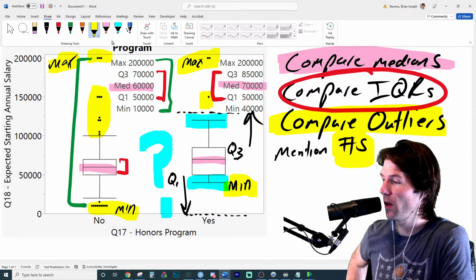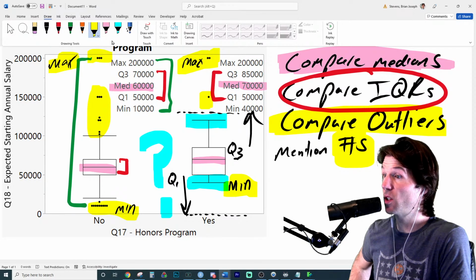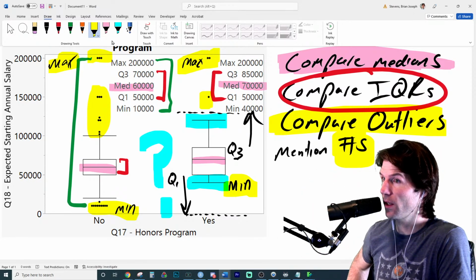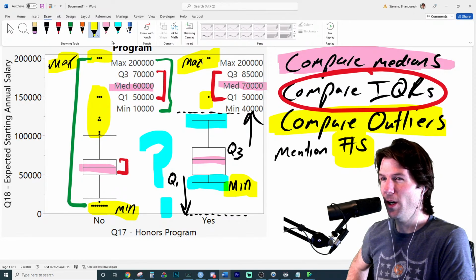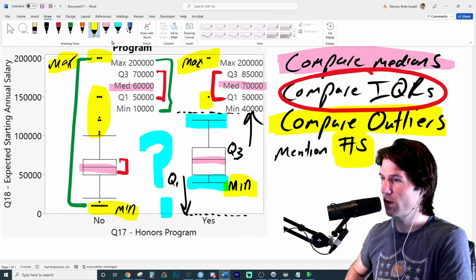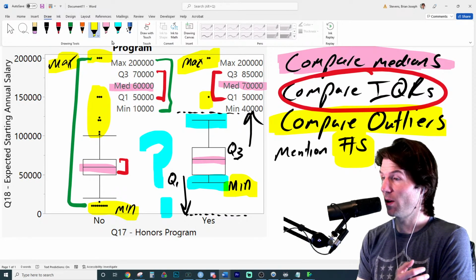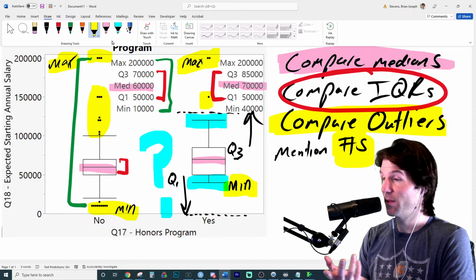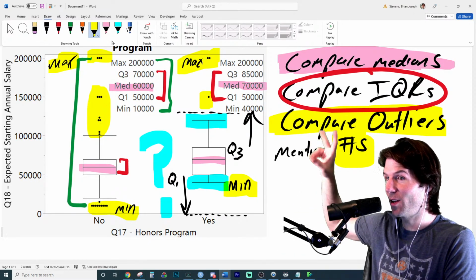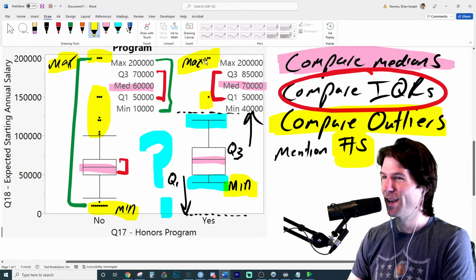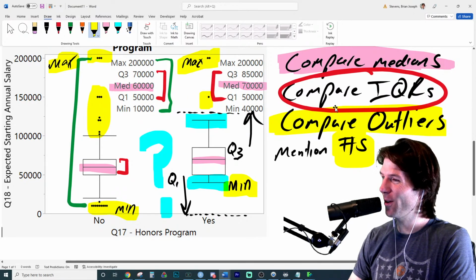Talk about some outliers, compare those, and make sure to mention the values. Like, oh, there are some people who think they're going to make $200,000. They are definitely outliers. There are more outliers in the not honors program because they probably have a lower median and a smaller IQR, less variation in that data. So compare the IQRs and mention the values. Find the value of the IQR, 20,000 versus 35,000. Just subtract those values. Anyways, that's got it.